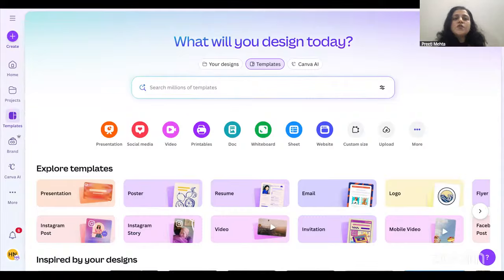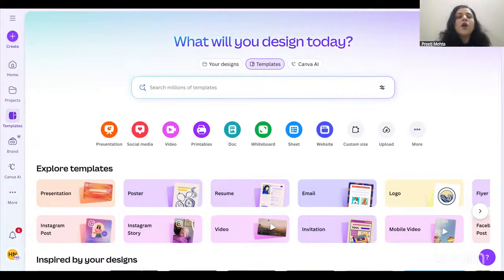Ma'am. So we are on the Canva platform. The URL of the platform is www.canva.com. I am pretty sure many of you must have heard of it or used it, right? So today we will be exploring Canva, but not just Canva, Canva with AI. How we can use it to create personalized worksheets, customized worksheets, and customized presentations, which can change your daily teaching experience, which can also make your daily tasks very easy.